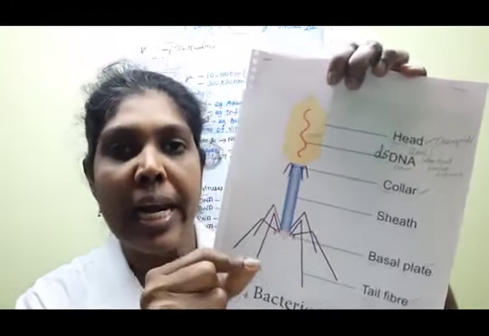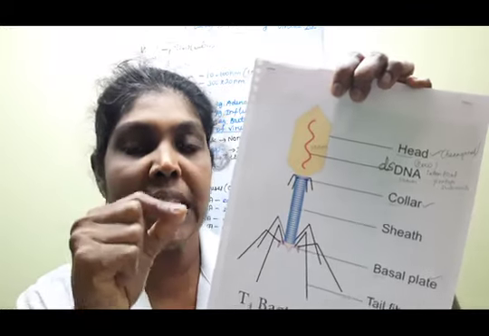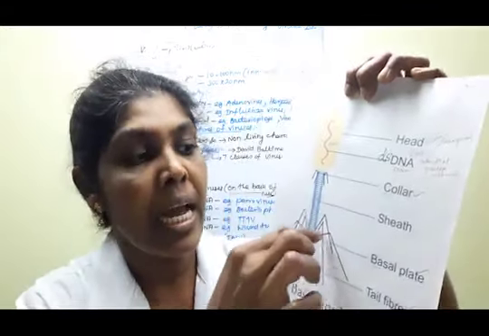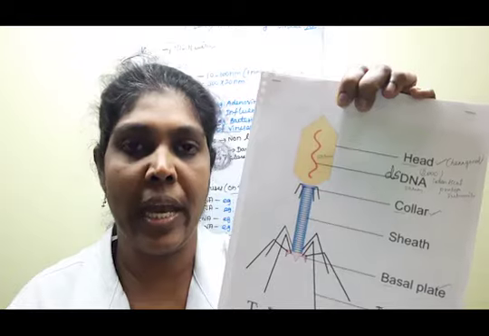In this region there are 6 spikes, and the tail fibers are also there.